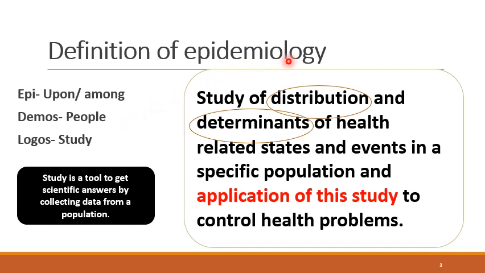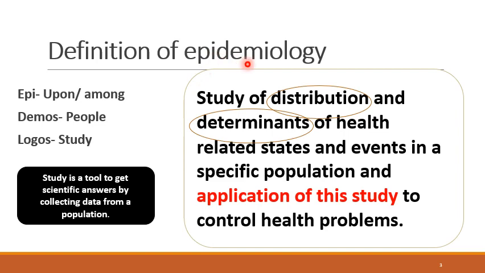epidemiology. John M. Last has given this definition: study of distribution and determinants of health related states and events in a specific population and application of this study to control health problems. Study is a tool to get scientific answers by collecting data from a particular population.